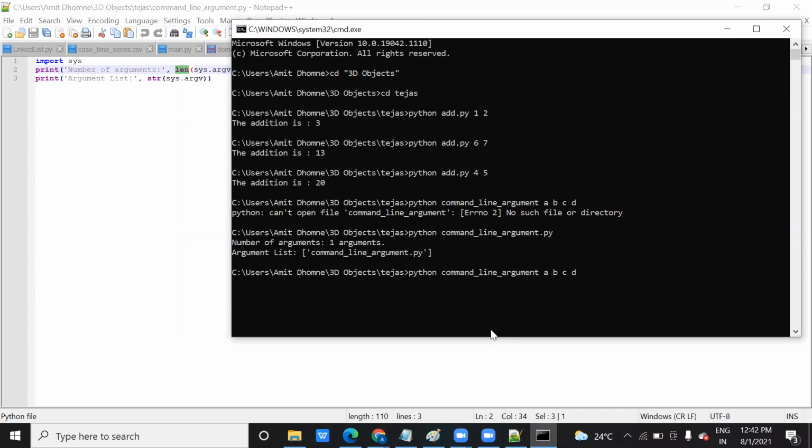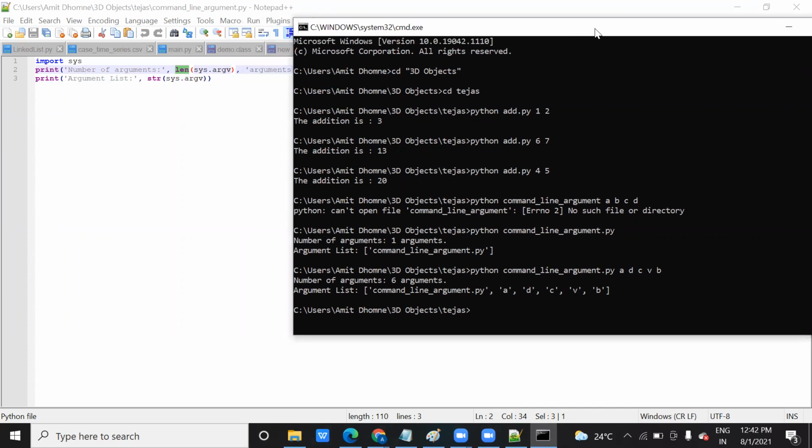But if I pass here this .py, a, d, c, v, you can see 6 arguments. Why is it taking 6 arguments? It's including the spaces as well as the name of the file. So you can see the name of the file is one of the arguments. Why? Because here I have used sys.argv, so the name of the file is accepted as one argument, and then whatever you pass.